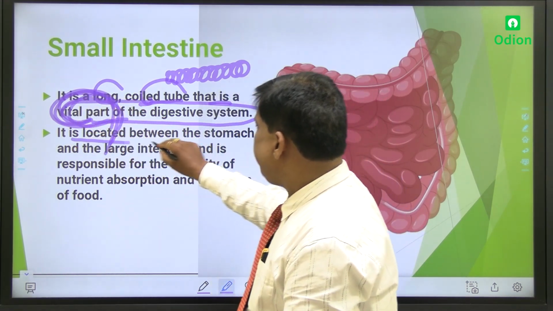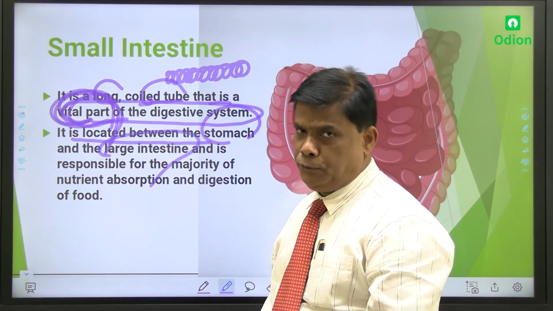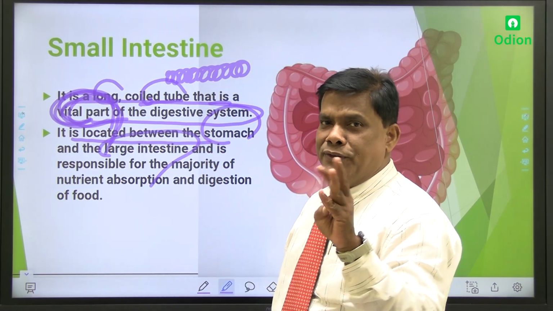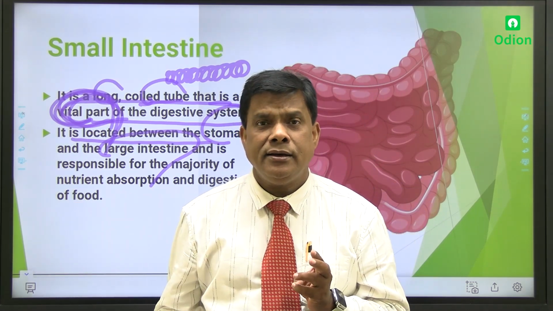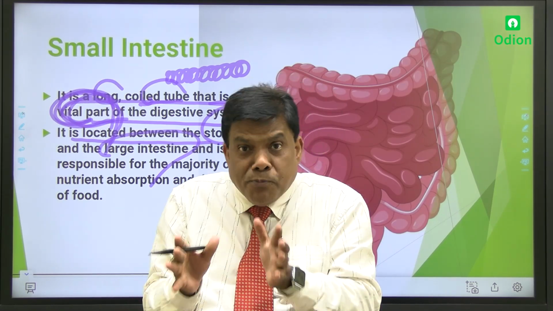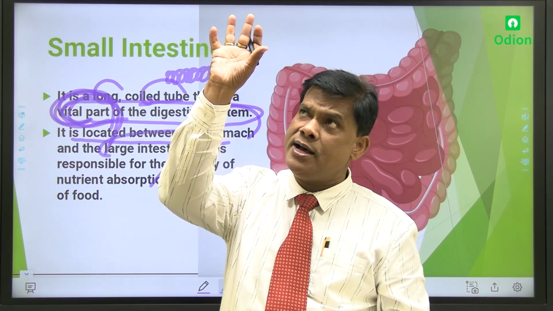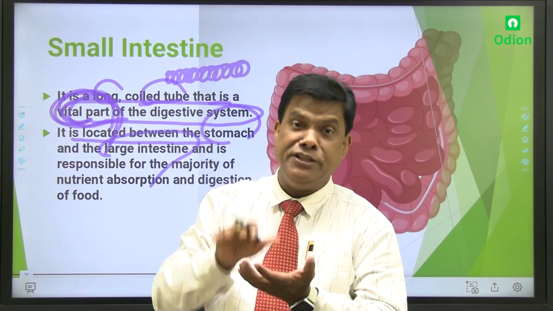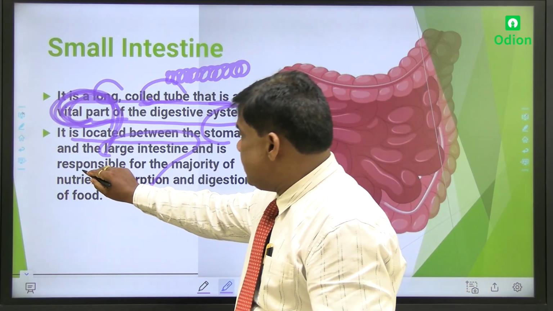It is located where? Between the stomach and the large intestine. I have told you. First mouth, then esophagus or food pipe, then stomach. Stomach के बाद क्या आ गया बेटा? Small intestine. फिर small intestine के बाद large intestine. That means small intestine is in between stomach and large intestine. ऊपर stomach, नीचे large intestine, बीच में small intestine. Am I clear?